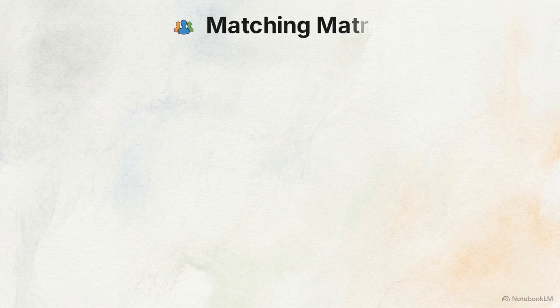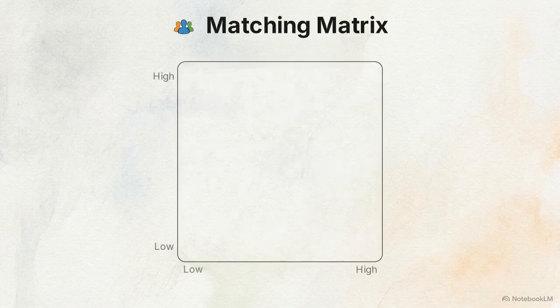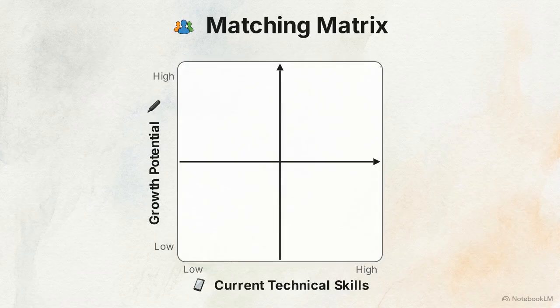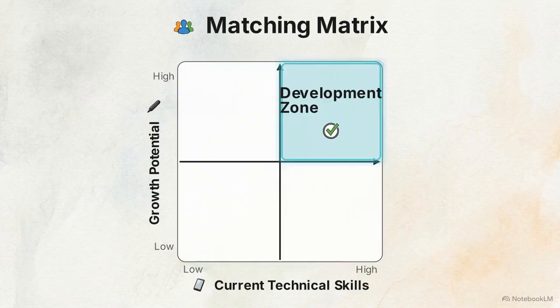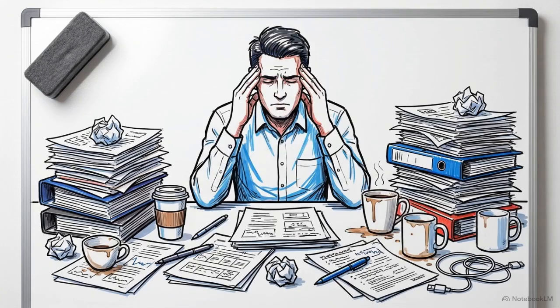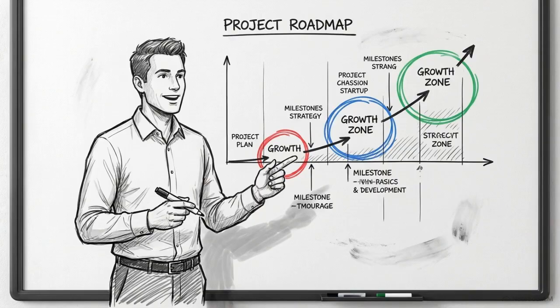Step 1 is choosing the right person using this matching matrix. Instead of only looking at the x-axis, current technical skills, you must also evaluate the y-axis, tracking growth potential. The goal is to place someone in this upper right quadrant, the development zone. You need to evaluate both their competence and their motivation. If a team member is already overloaded, adding a complex project will cause frustration. But if they have the capacity and the desire to learn, that same project becomes a valuable stretch opportunity.